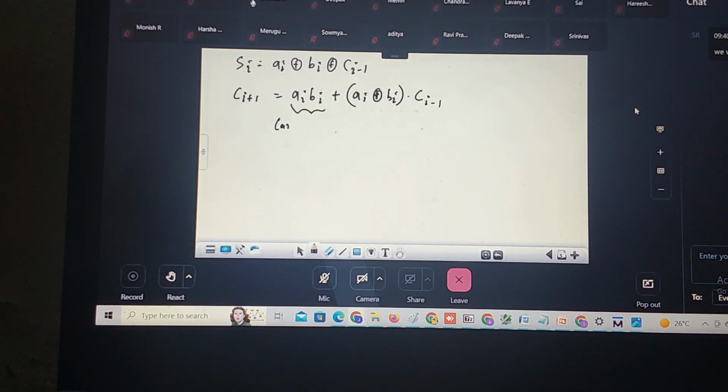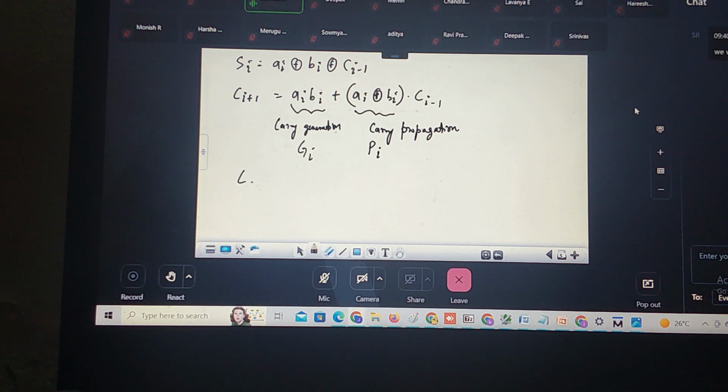So here, this term we call carry generation, and this term we call carry propagation. Carry generation I write as Gi. Gi indicates carry generation, and this carry propagation I am going to write as P. Did you understand?